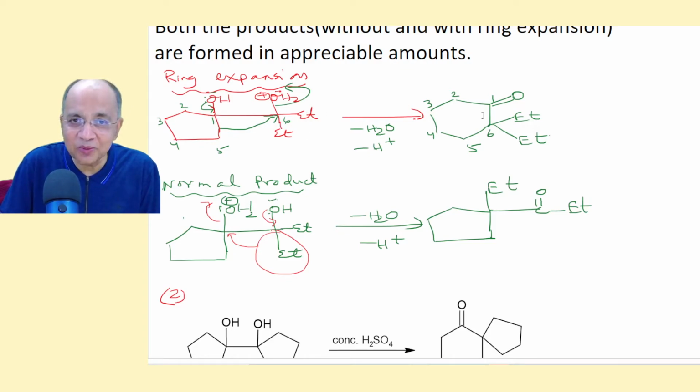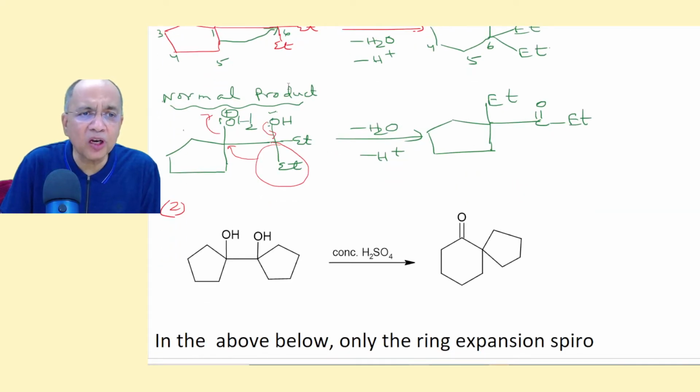Carbon number 1 has a double bond O, and then 2, 3, 4, 5, 6, and in 6 you have 2 ethyl groups. Normal product is where the carbocation is formed at the ring, and out of the 2 ethyl groups, one ethyl group migrates with the migration of water. So this is the normal product.